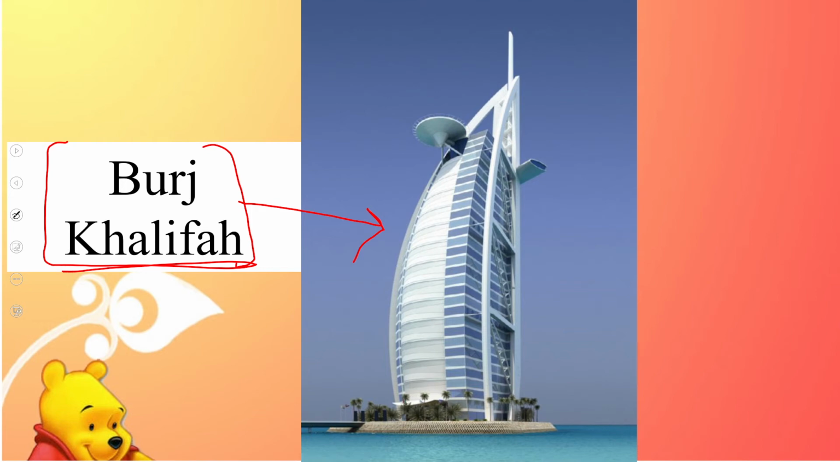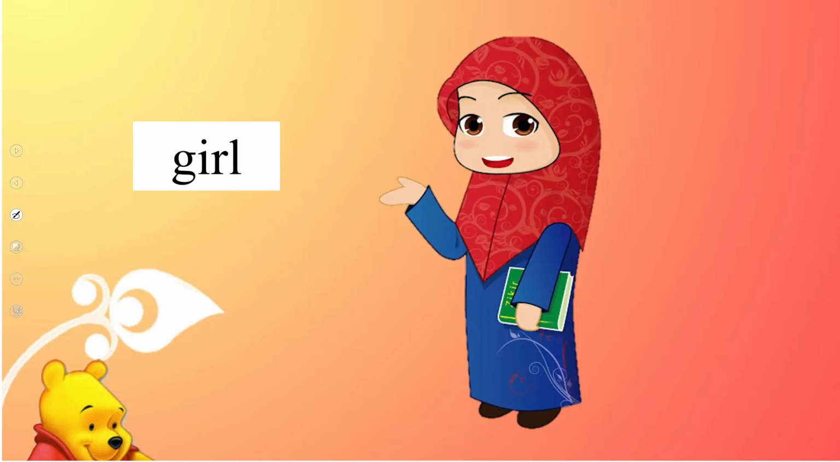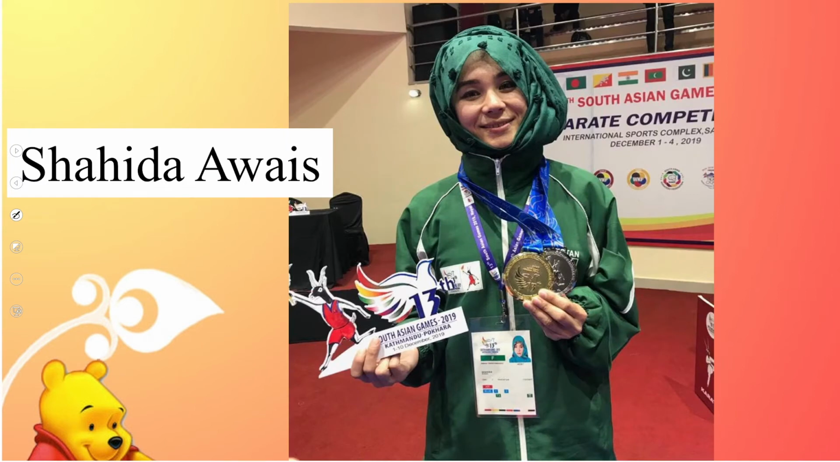Good. I'm going to give you more examples. When I say girl, it may refer to any girl, so it is a common naming word. And when I say Shahida, it is a particular name. And you know who Shahida is? She is the karate champion of Pakistan. So our girls are also smart, mashallah. So beta, this is how a common naming word and a particular name are different.